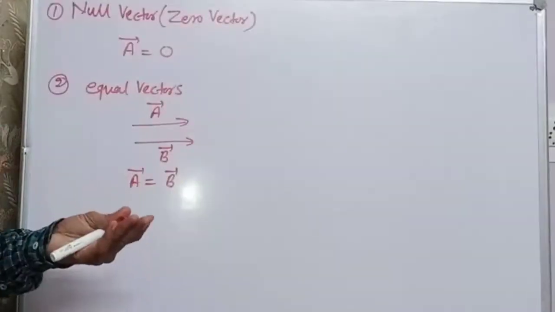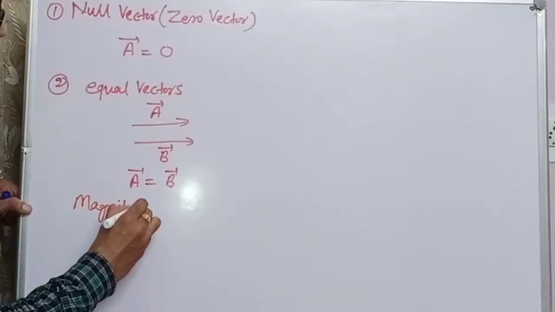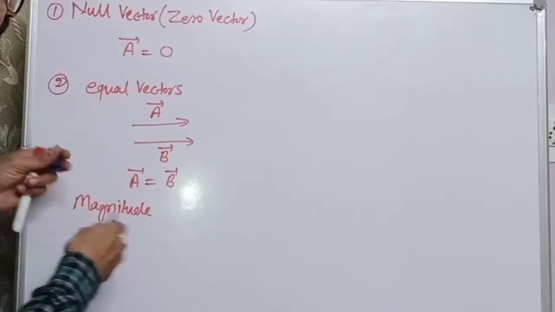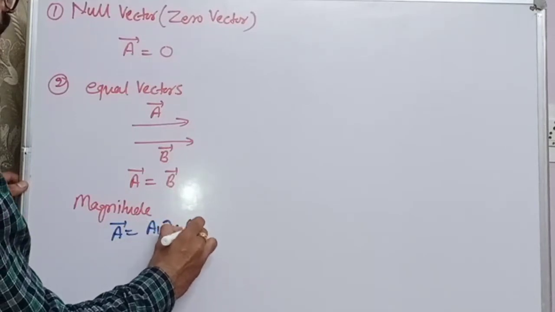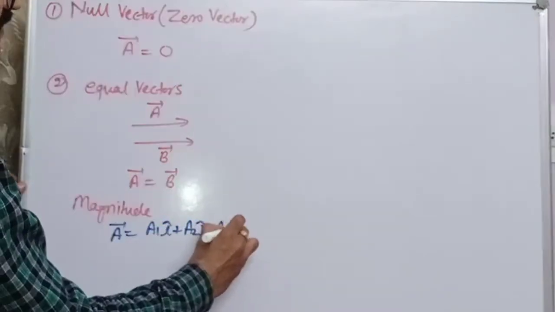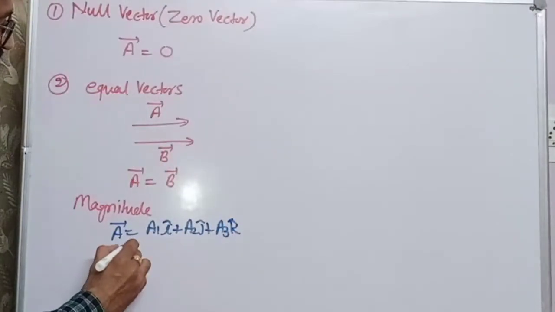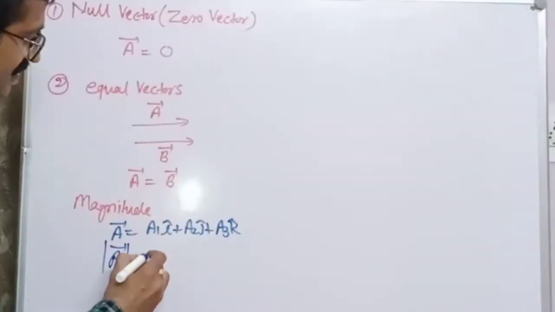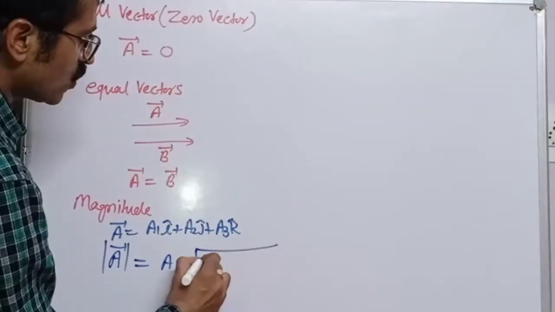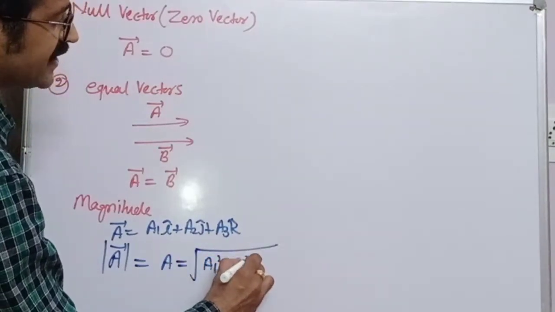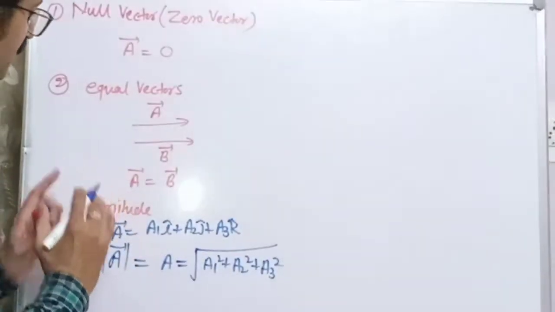Now what does it mean by magnitude? Magnitude means, if there is a vector, A vector is equal to A1i plus A2j plus A3k, we have to find its numerical value. Then its magnitude will be the magnitude of vector A. You have to represent it like this. This will be written as the square root of A1 square plus A2 square plus A3 square. This is the magnitude of this vector.